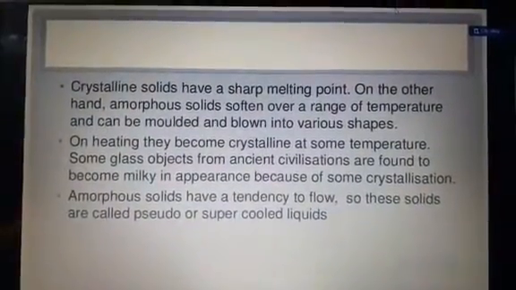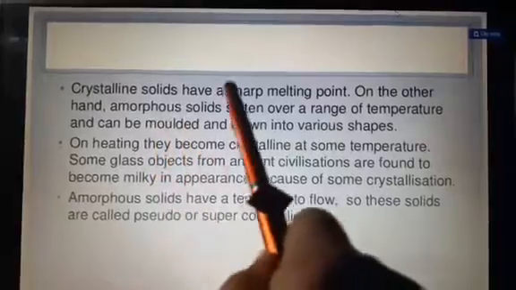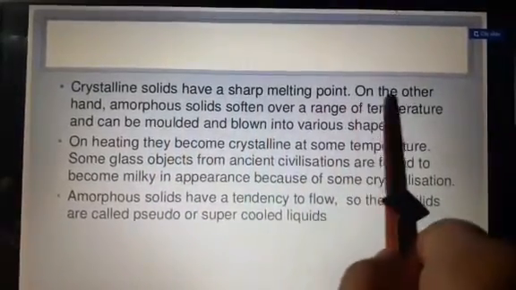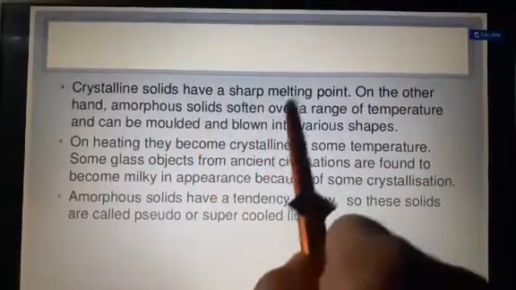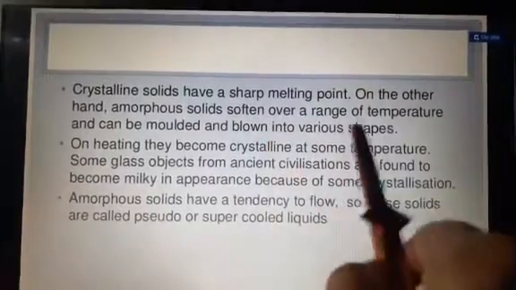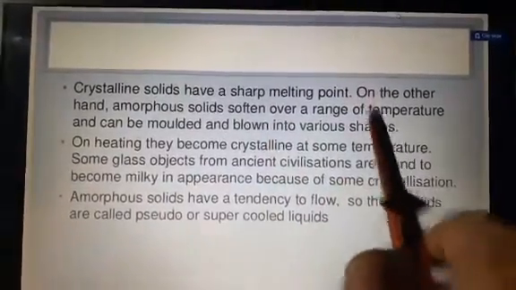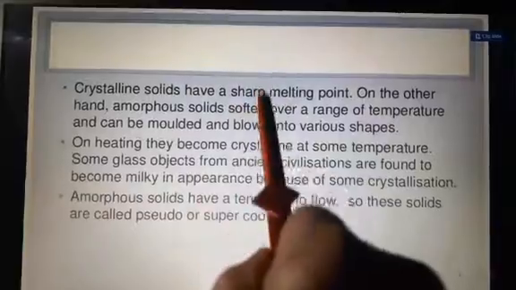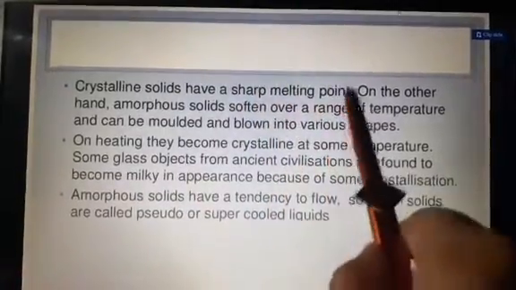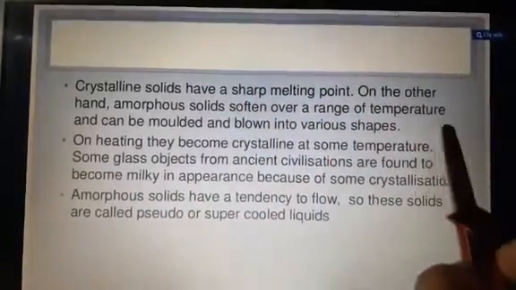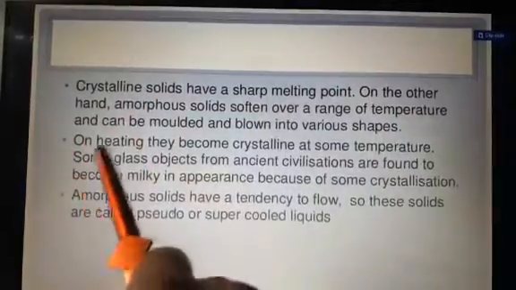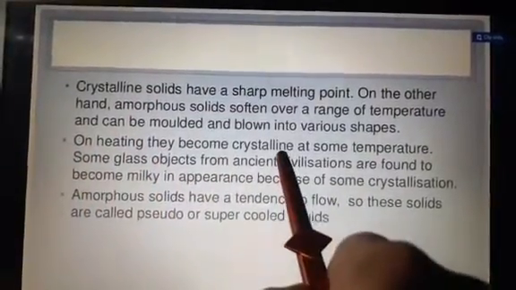Okay, if we talk about crystalline solids, they have a sharp melting point, but what do amorphous solids have? A range of melting, because crystalline solids have a definite geometry, but amorphous solids don't have a definite geometry. Actually, students, on heating they become crystalline.